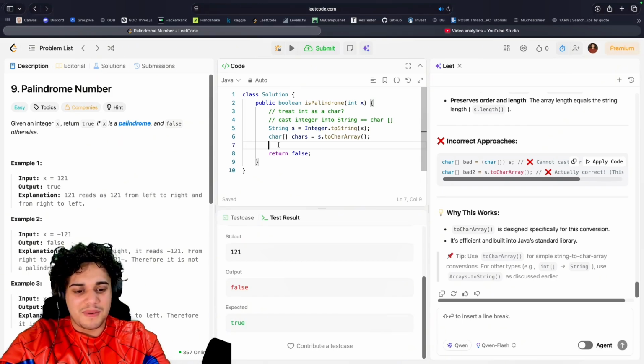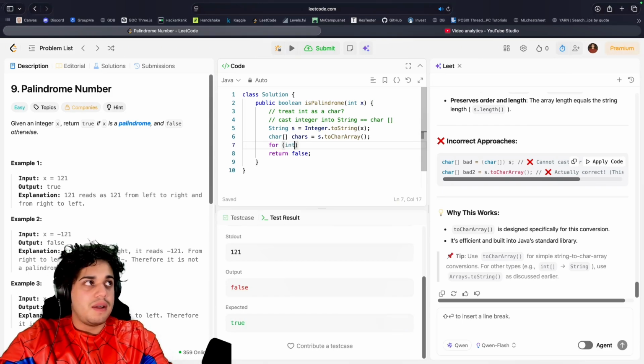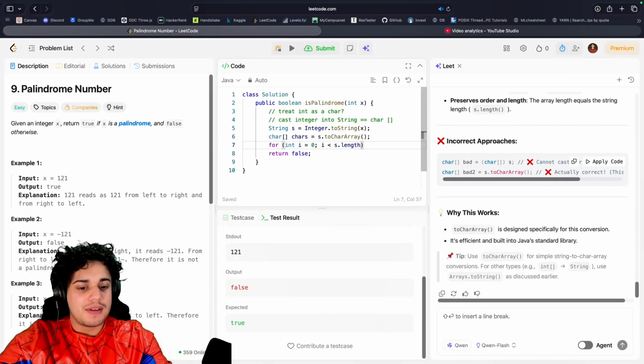Oh my god, the for loop. I just remembered. Freaking hate for loops, bro. I do not remember. So here's the initial thing, right? int i equals 0, as long as, right, the condition i is less than s.length. Hey, look, I'm using the function that we used in the last video, right? Hopefully I don't look dumb and that's actually the function.